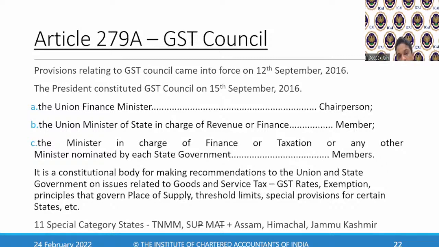So 4 plus 3 plus 3 plus 3 makes it more, so I will remove the P and the T from SUP and MAT. P, Puducherry, even though it's a union territory, is not treated as a special category state. T, Telangana, is still not a special category state, but it is relevant for registration, so I've used this term. So TNMM, SU, MA, then Assam, Himachal Pradesh, and Jammu Kashmir. These 11 are called special category states.